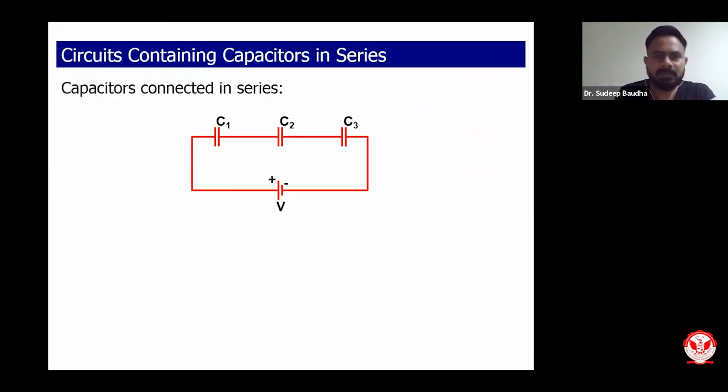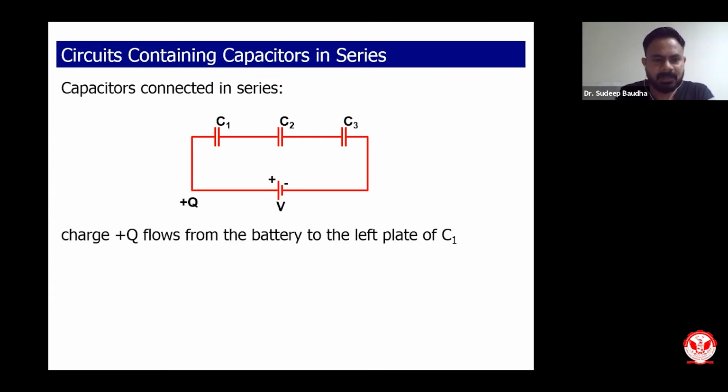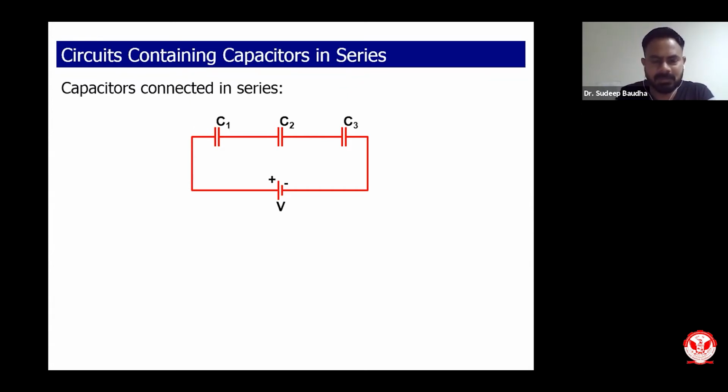Now the second concept is, suppose circuits containing capacitors are in series. So this is the scenario now, C1, C2, C3. There are three capacitors. I have a voltage supply, that is a battery, which has a plus and minus polarity. So plus Q flows from the battery to the left plate of C1. As you can see, I have given a diagram.